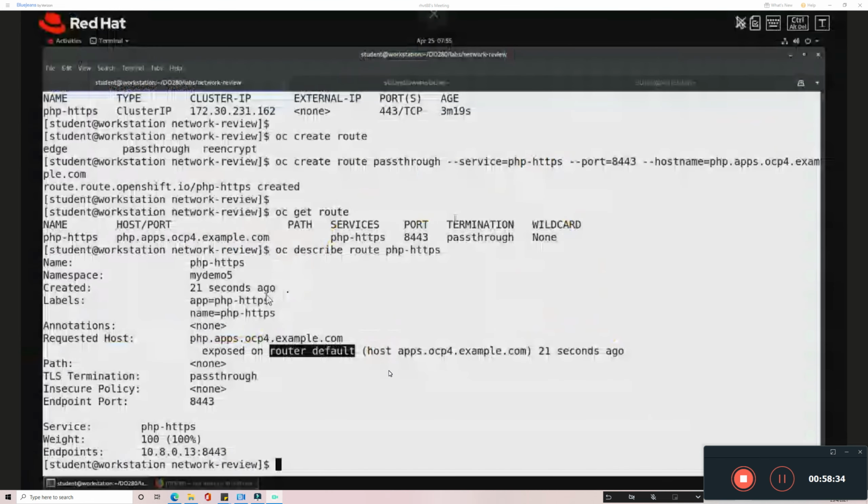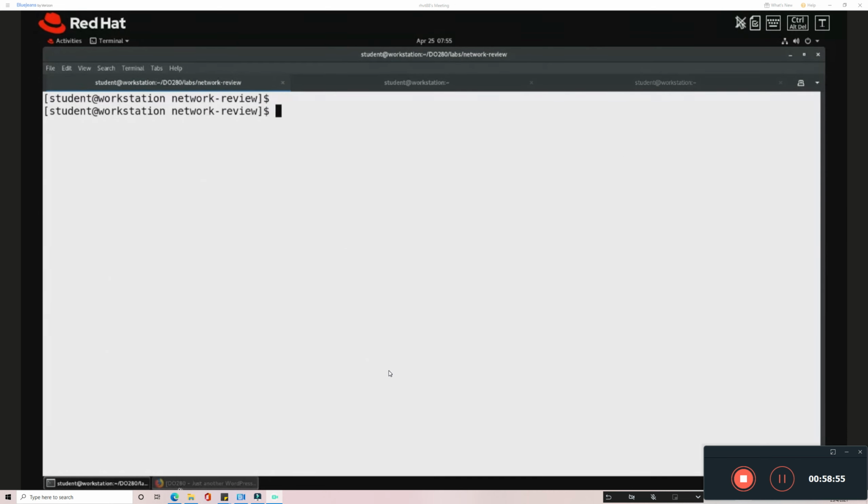You can see now this is exposed on the router default. This is exposed on the endpoint port, which is 8443. So here you can see the termination type, which is pass through, and you can see the service, and you can see the endpoint. So now I need to curl this. So I just do oc get route.